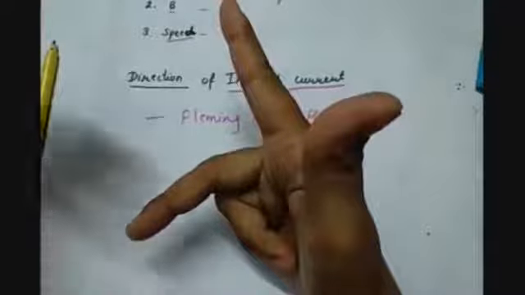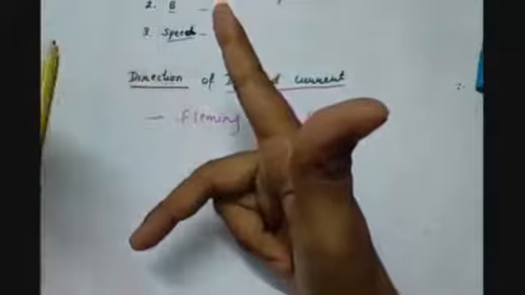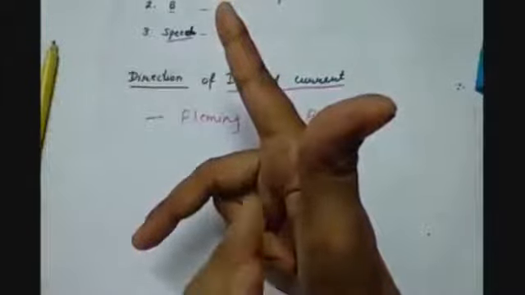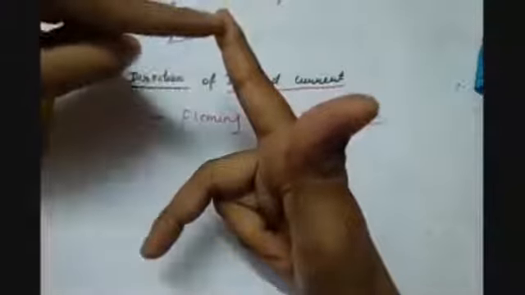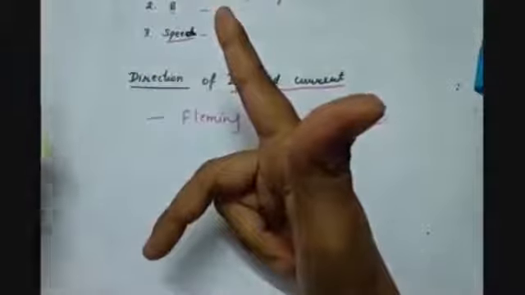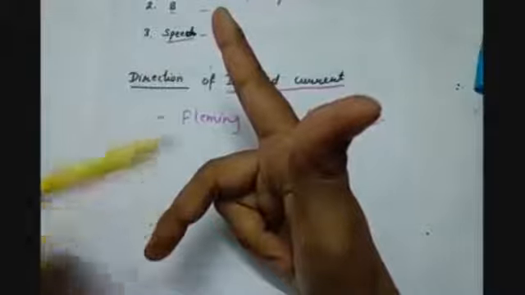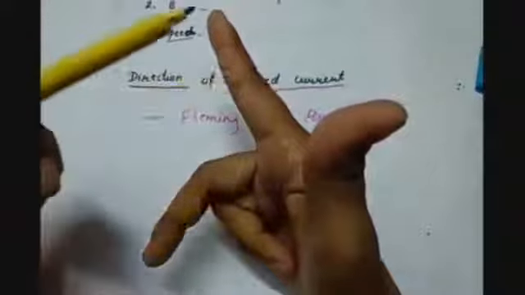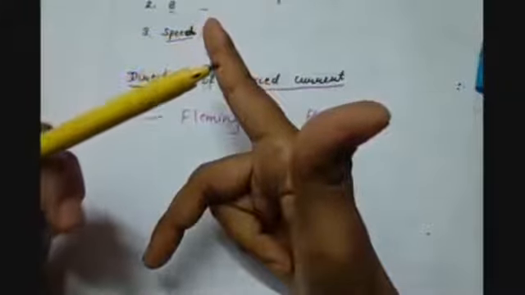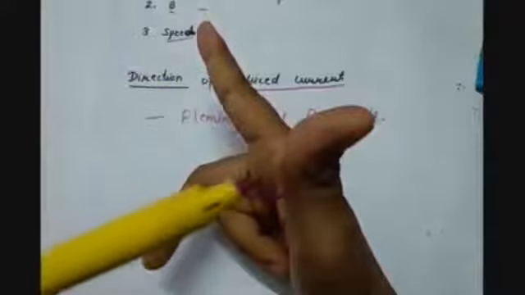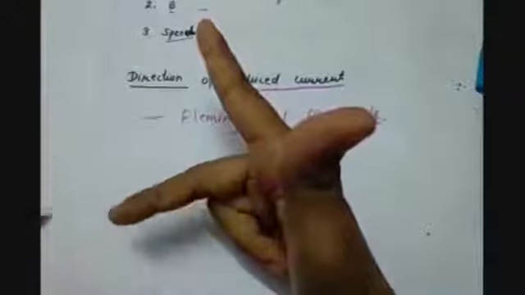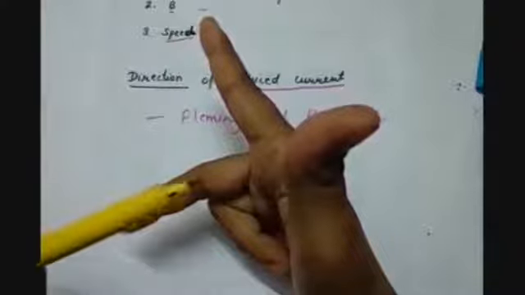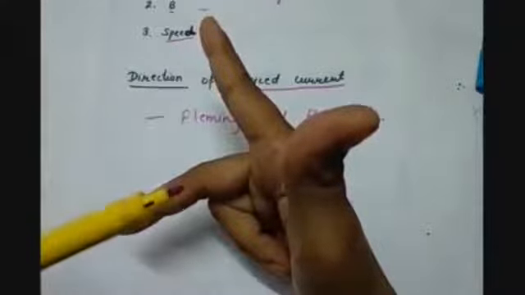So the thumb, first finger and central finger are mutually perpendicular to each other.